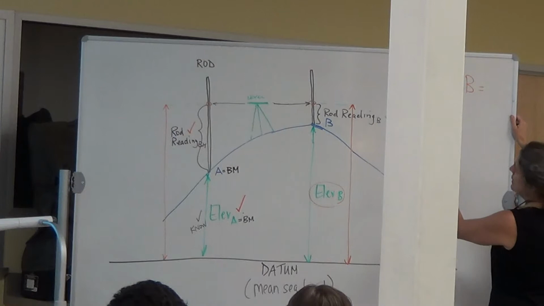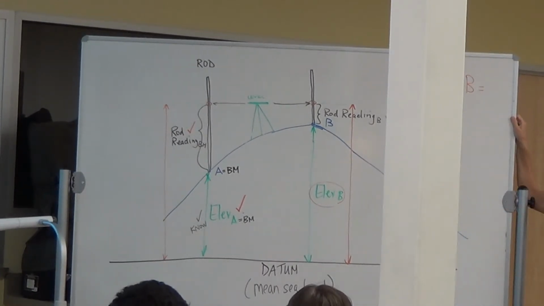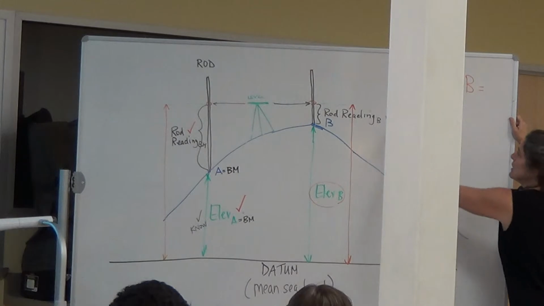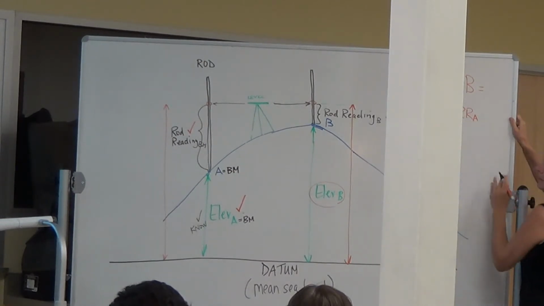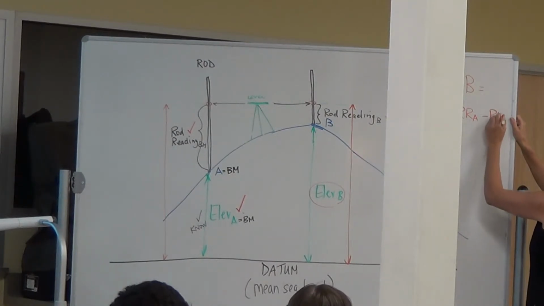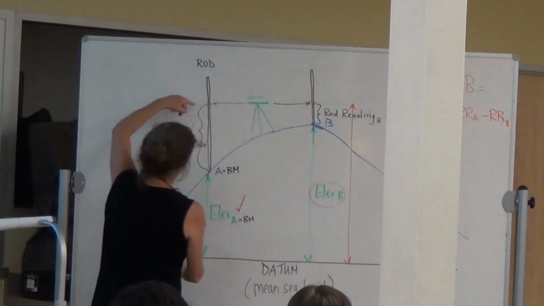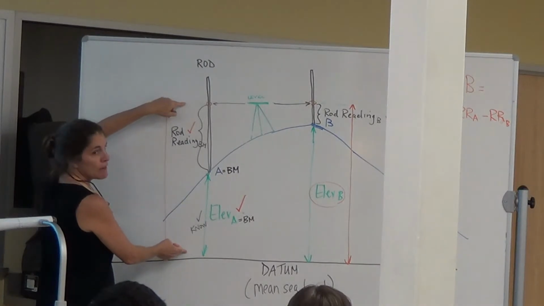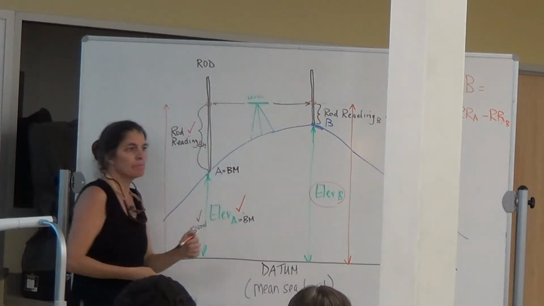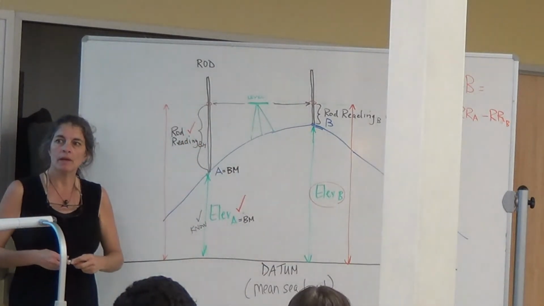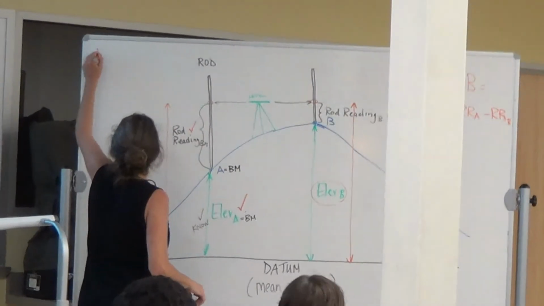Okay, let's see. Let's try to do it chronologically. So what do we know first? Elevation A plus rod reading A and minus rod reading B. Right? Because I take elevation A and I add it to the rod reading at A, and then I subtract this, and don't I get the elevation of B? Yes. Okay. So this process is called differential leveling.